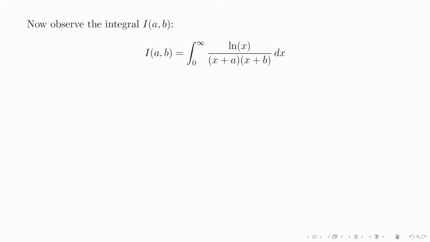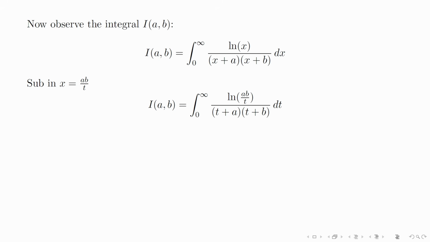Because we notice how a equals minus 1 and b equals 1 is our case. To break down this integral, we use a u substitution, x equals ab times 1 over t. And after some cancellations, we end up nicely with this look of the integral. I am allowed to switch t for x as a dummy variable, so what happens when we add the previous expression for I and the one we have now?